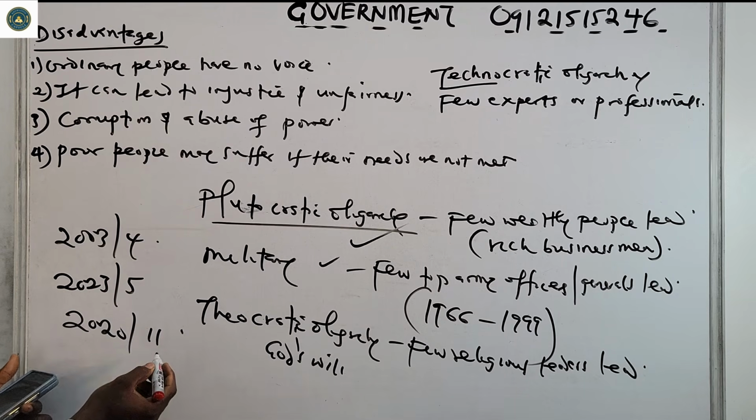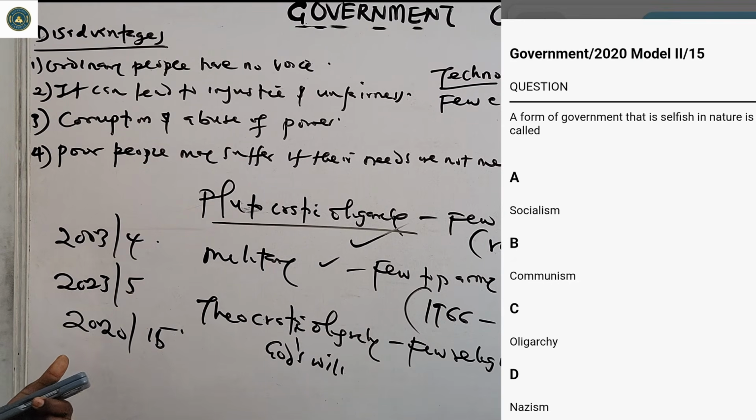2020 number 15. A form of government that is selfish in nature, because it is their own interests that they are concerned about, it's perverted. A, socialism. B, communism. C, oligarchy. D, narcissism. The correct answer is oligarchy, option C.